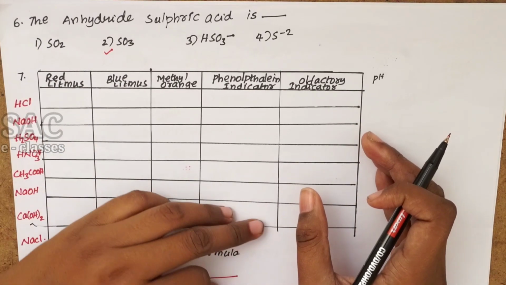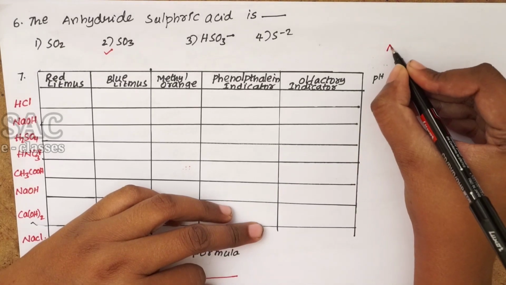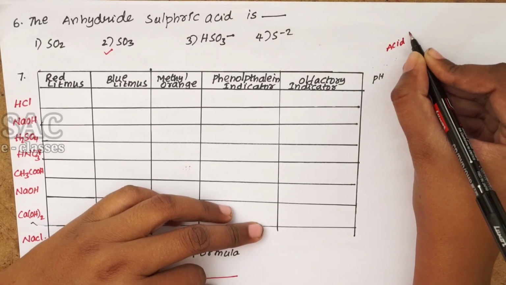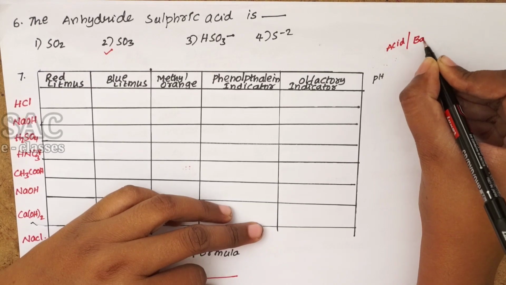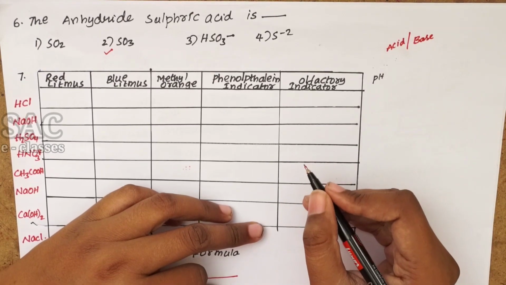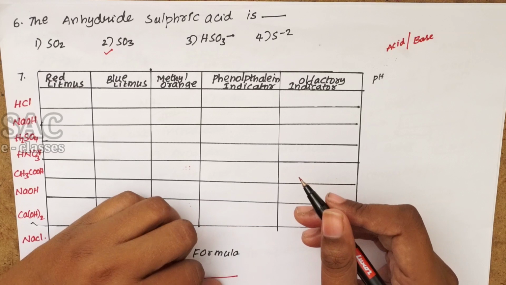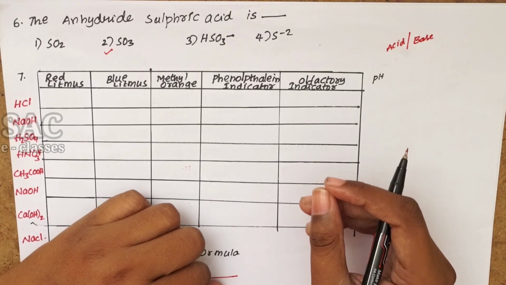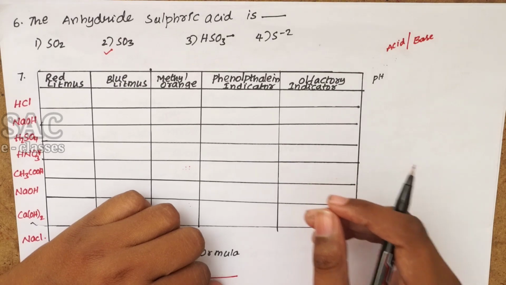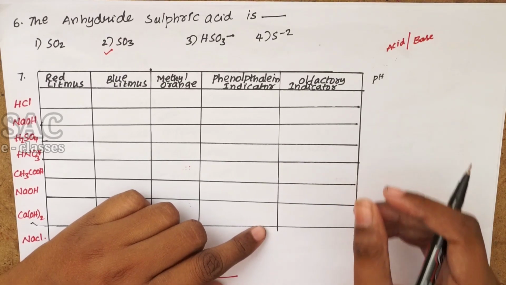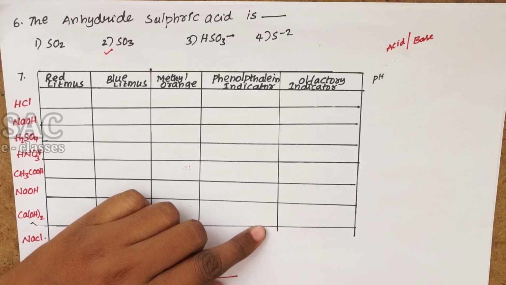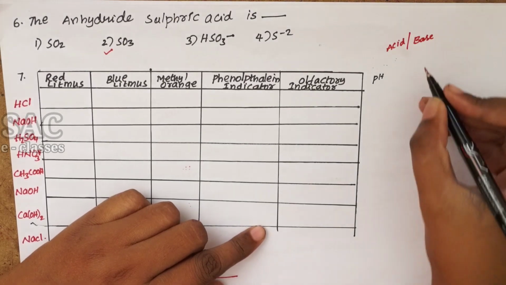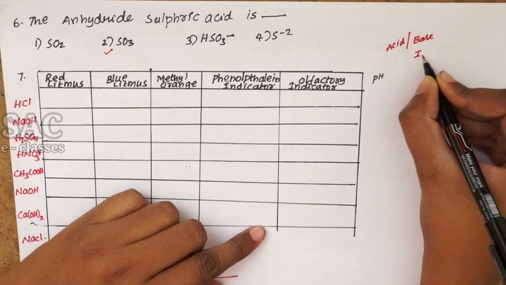Now we already know whether a substance is an acid or not. But how can we identify whether a particular substance is an acid or maybe a base? Usually, the substance which is used to identify whether the given one is an acid or base or neither of them, such substances are called indicators.